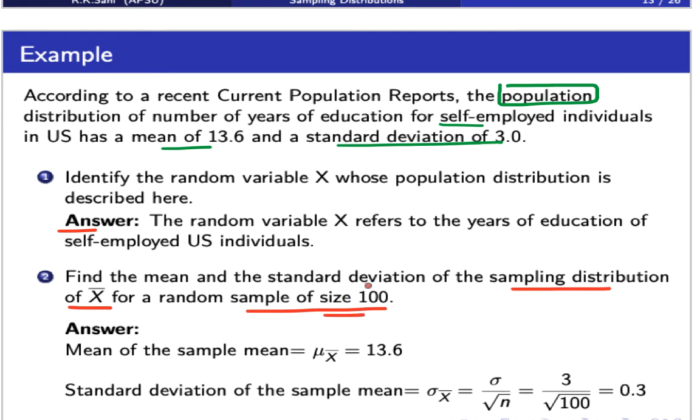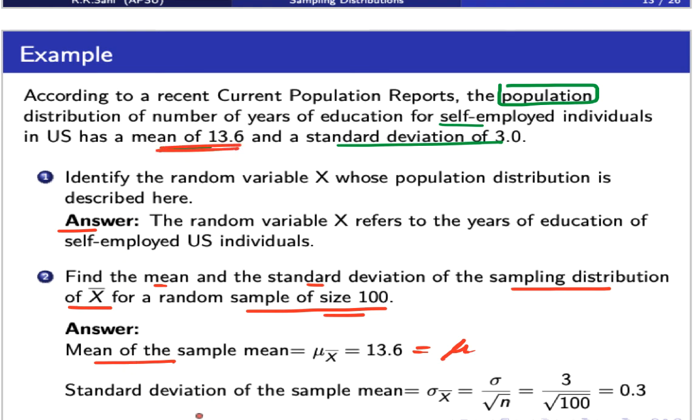Remember, when you see the words sampling distribution of sample mean, this capital X with the bar means you're talking of sample mean, and the moment you see the word sampling distribution in front of that, we're talking of the sampling distribution of the sample mean. So we would like to find the mean and the standard deviation. What we learned in the previous slide is that the mean of the sample mean is the same as the population mean, and this is the population mean given to us to be 13.6.